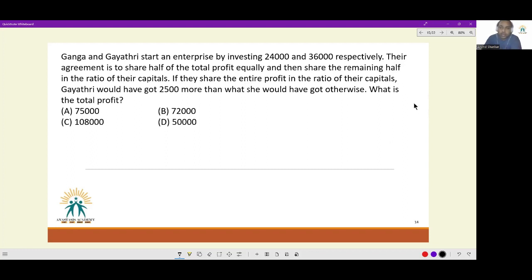Here I will do a process called indexing. Let their total profit be 100 rupees. So 50 rupees gets split between, I'm calling Ganga A and Gayatri B. The first 50 gets split equally among them. The agreement is to share half of the profit equally. So they get 25 and 25. And the remaining 50 get shared among A and B in the ratio of 2:3. So A will get 20, B will get 30.